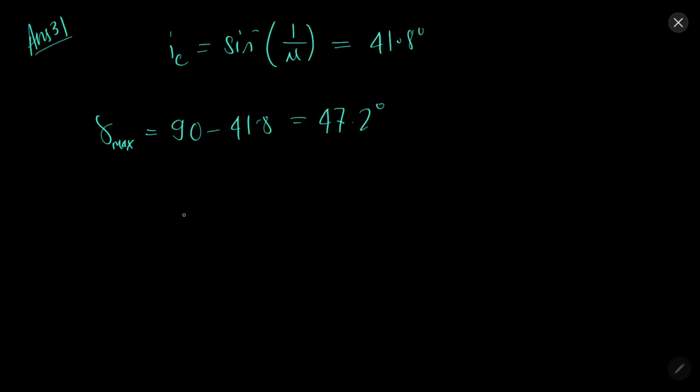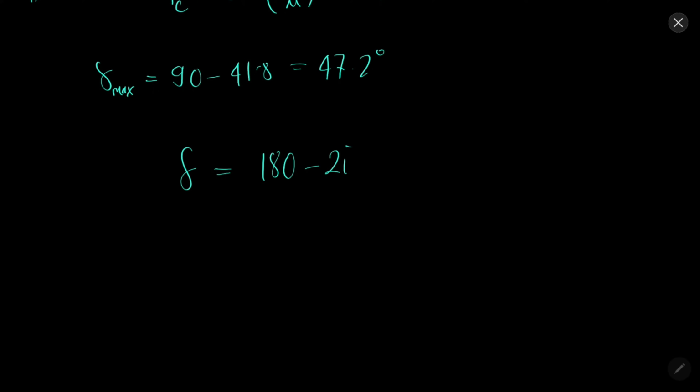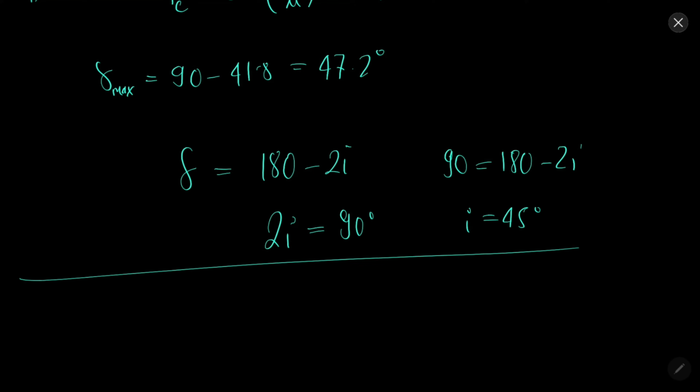So the deviation is given by 180 degrees minus 2i. After simplifying, and setting this equal to 90 degrees, 2i will come out to be 90 degrees. So i will come out to be 45 degrees.